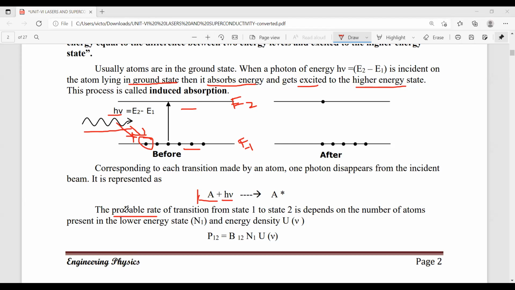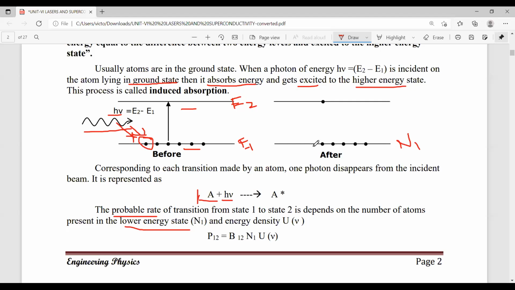Now, the probability rate of transition from state 1. State 1 is nothing but energy level E1, the lower energy level, also called the ground state energy level. The probability rate of transition from state 1 to state 2 depends on the number of atoms present in the lower energy state. The atoms present in the energy levels are indicated by the number N1.